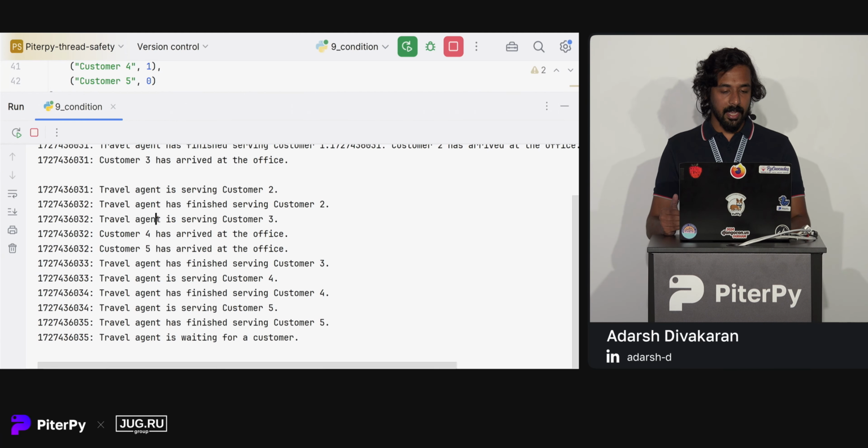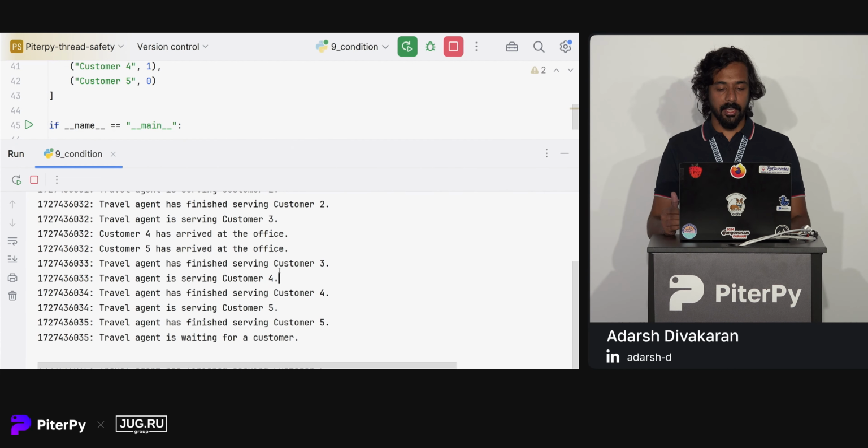Next, we can see that whenever the travel agent is serving customer 3, 4 and 5 have arrived, but they have to wait until our travel agent is free. You can see that customer 4 can enter only after the service of customer 3 is finished. So this way, we can use condition to manage shared resources, and we can notify waiting threads that a certain condition has occurred. In our case, it's the arrival of customers.